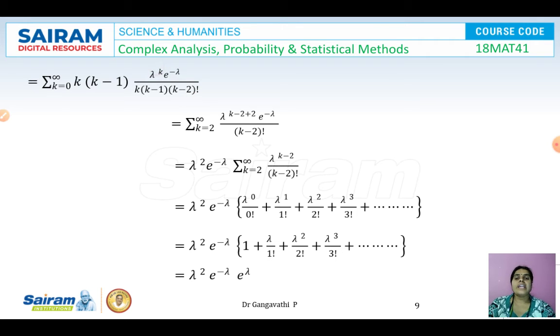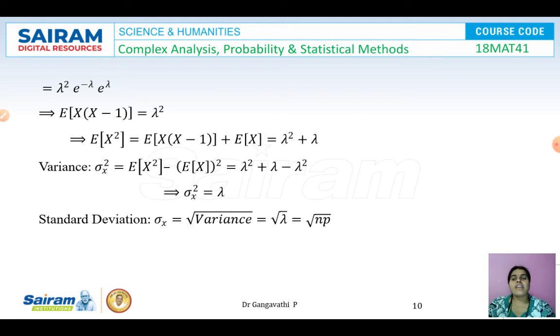And here in the numerator, we will add and subtract 2. So proceeding further and using the exponential series, we will arrive at this result. And E of x minus 1 is lambda square. And expectation of x square is lambda square plus lambda.